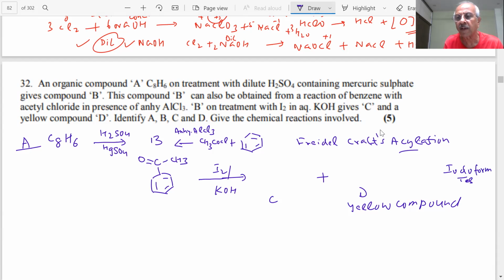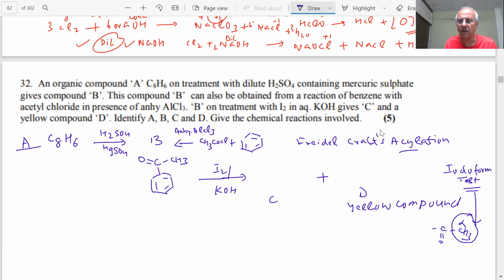You have already done the iodoform test, student. Which are the compounds which give the iodoform test? What is the condition? Which have at least one alpha methyl group in them. I have to explain each and every word.